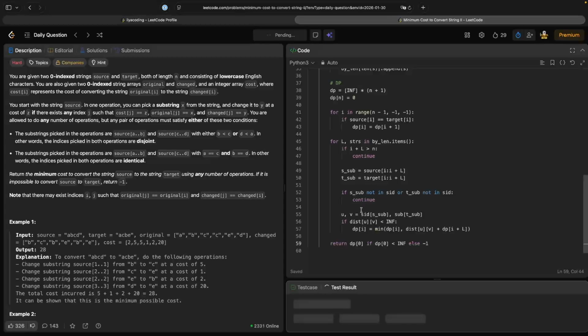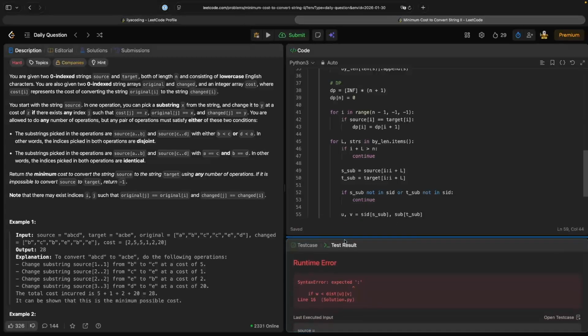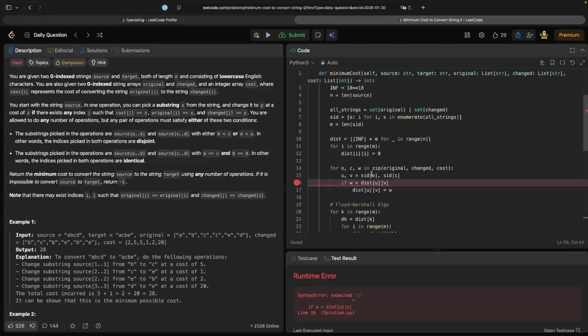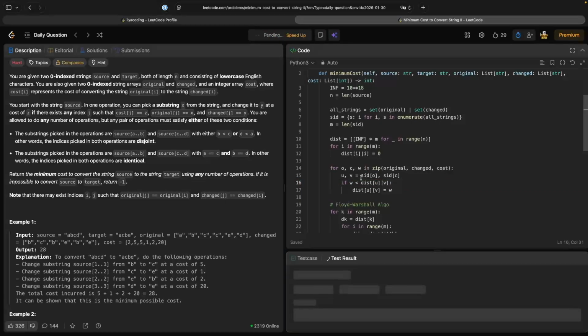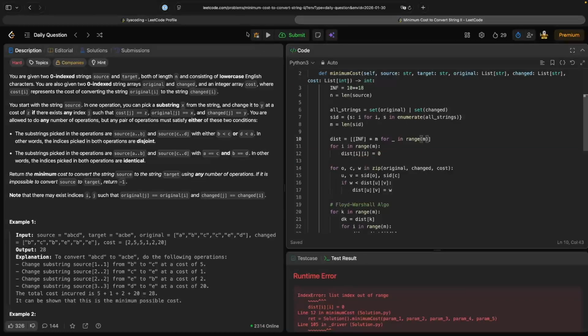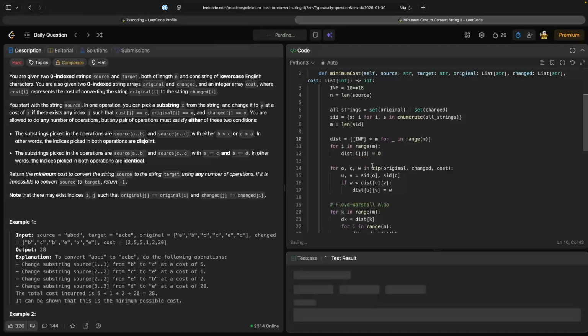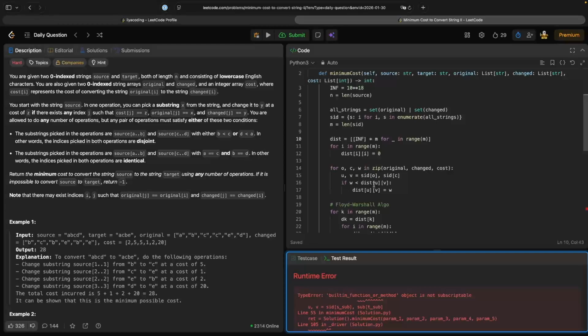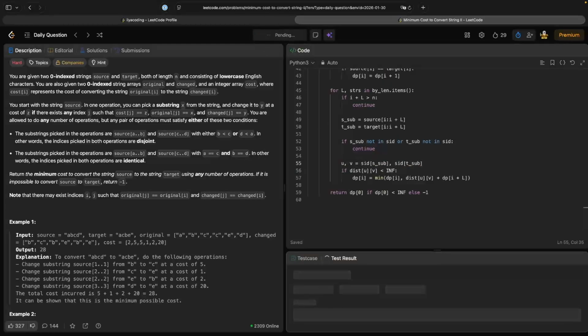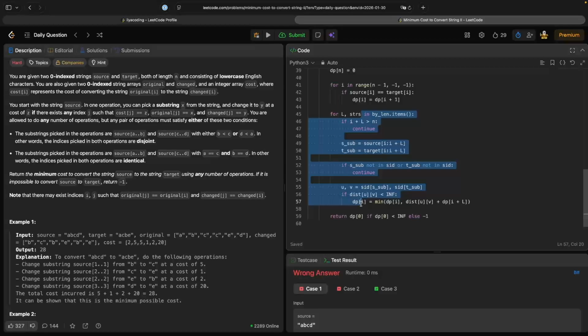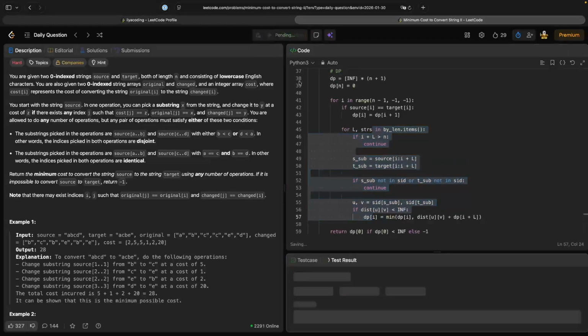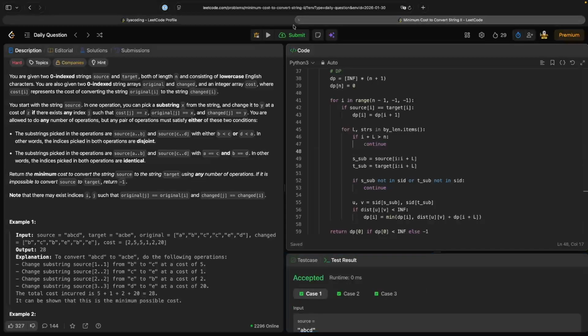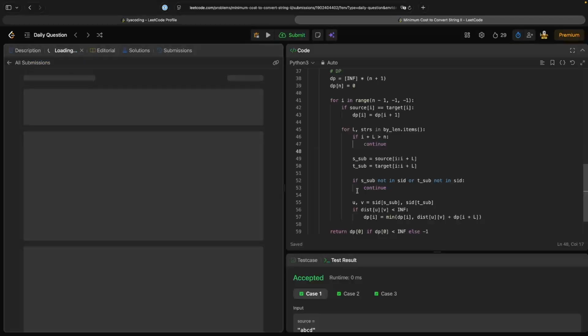Let's try submitting it and see if it works here. We got some small syntax error, so let's fix it and try one more time. We've got the range m here, fixing and trying to submit one more time. And a small typo here, let's change it and try to submit. We got a small issue with indentation here, so let's fix it and try one more time by submitting it. Yeah, and all cases passed here.